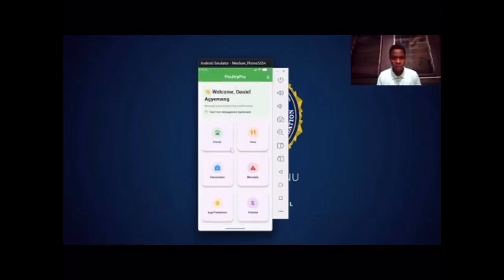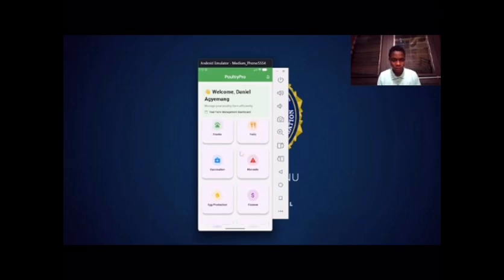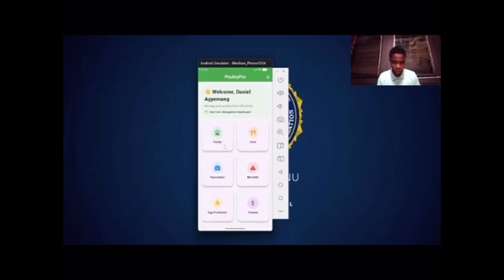Okay, so this is our home screen that contains the activities that we can perform. The home screen displays a welcome message that welcomes the user, and we have about 8 modules in the home screen, which are the flock management, the feed, the vaccination, the mortality, the egg production, the finance, the report, and our profile. So let's go through each of them and how they work.